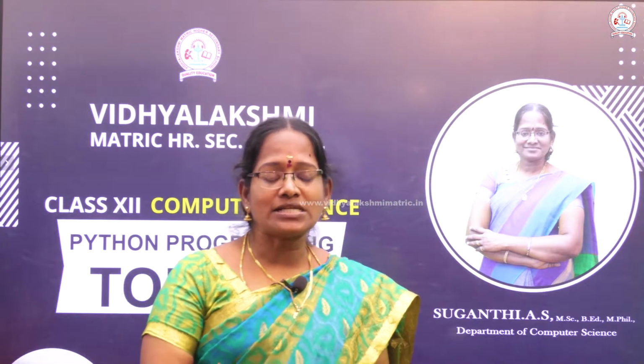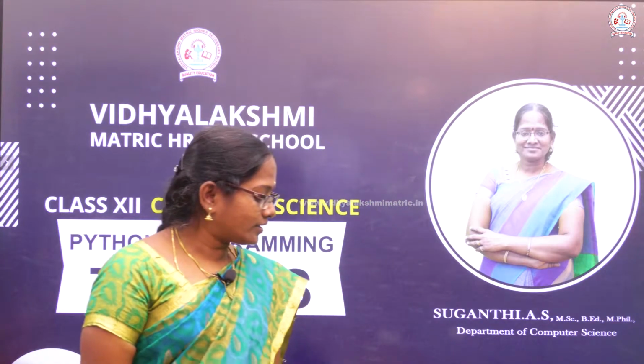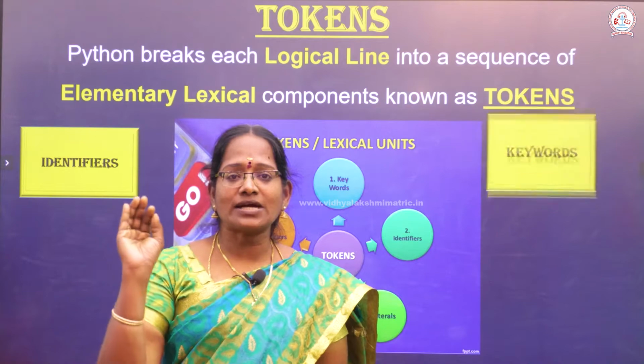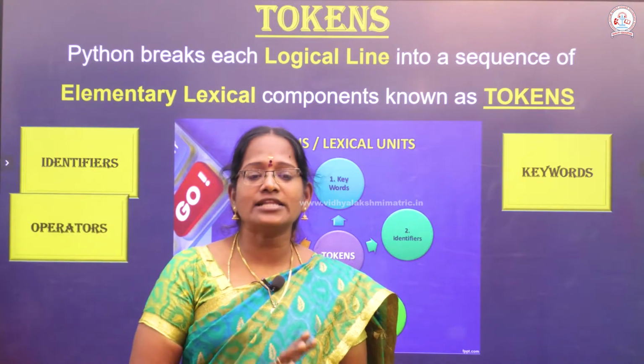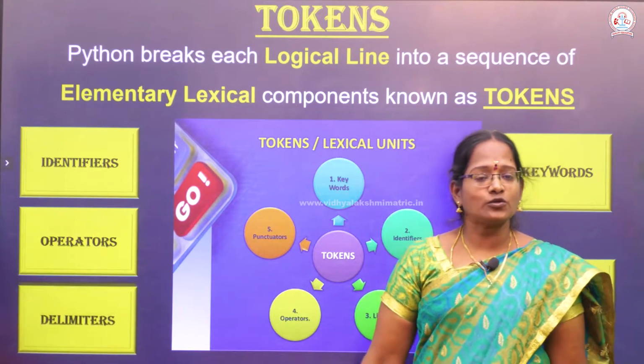So it's an important 5-mark question, and it's repeatedly asked as a 5-mark question. So what is the meaning of token? The basic types are collectively called tokens. Another point: the smallest individual unit in a program is called a token.